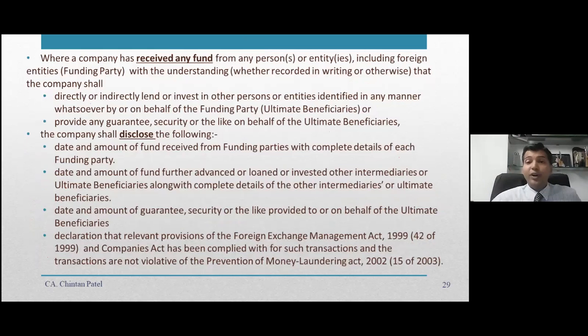As I talk about the fund given, same thing for a fund received. So if I have received a fund from anybody with the understanding that this fund I have to give it to somebody else, then also we need to disclose in the notes to accounts all this information. So I hope this particular point is clear.